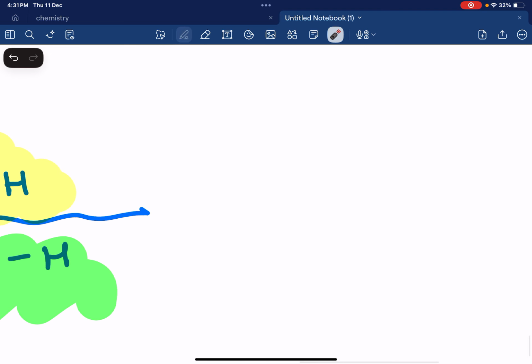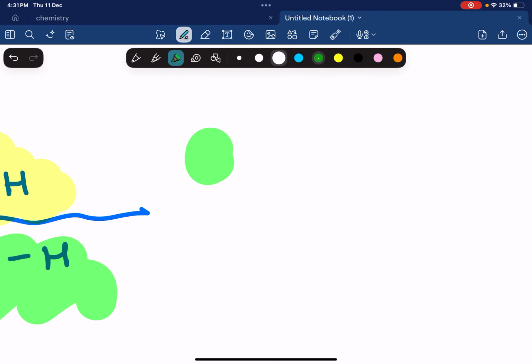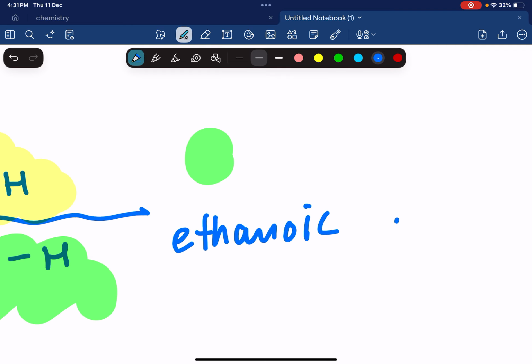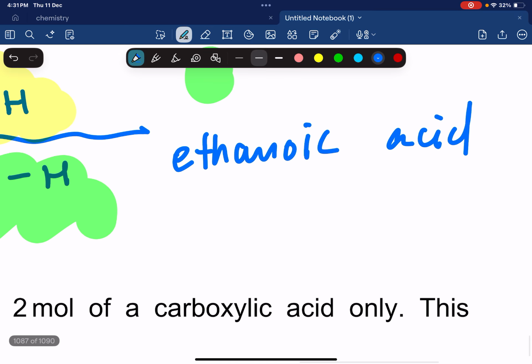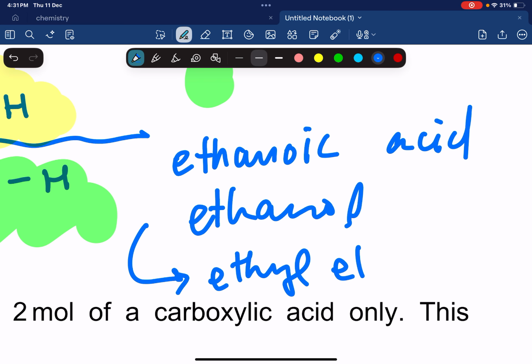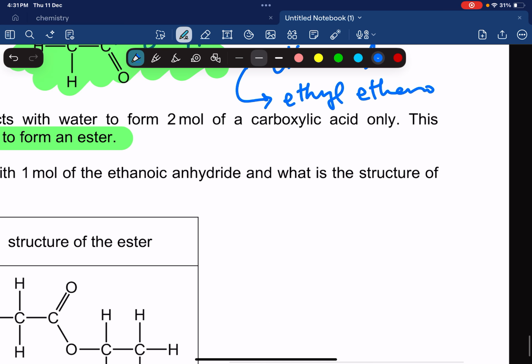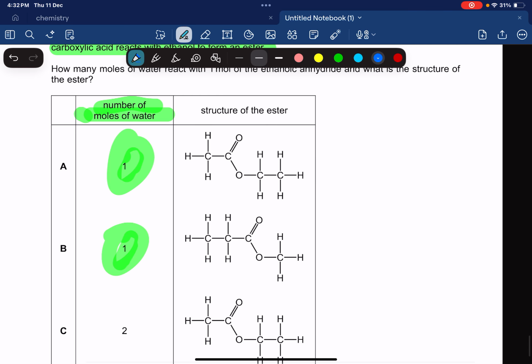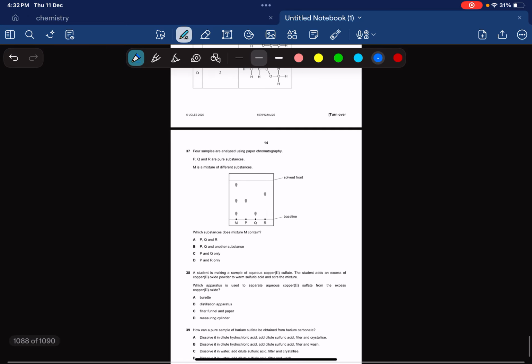So what is going to be the ester? You have your ethanoic acid and you have your ethanol. So what are you going to form? You're going to form ethyl ethanoate. And what's going to be the formula of ethyl ethanoate? 2 carbons for the ethyl, 2 for the ethanoate, making option A the correct one.